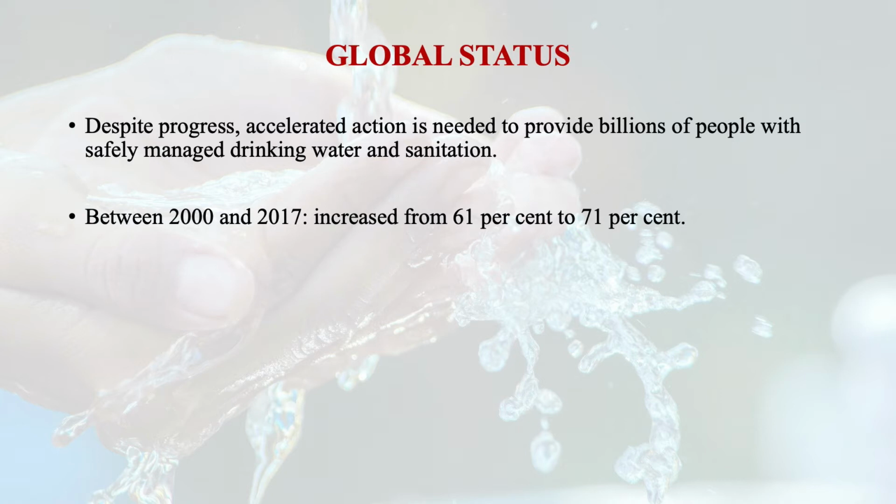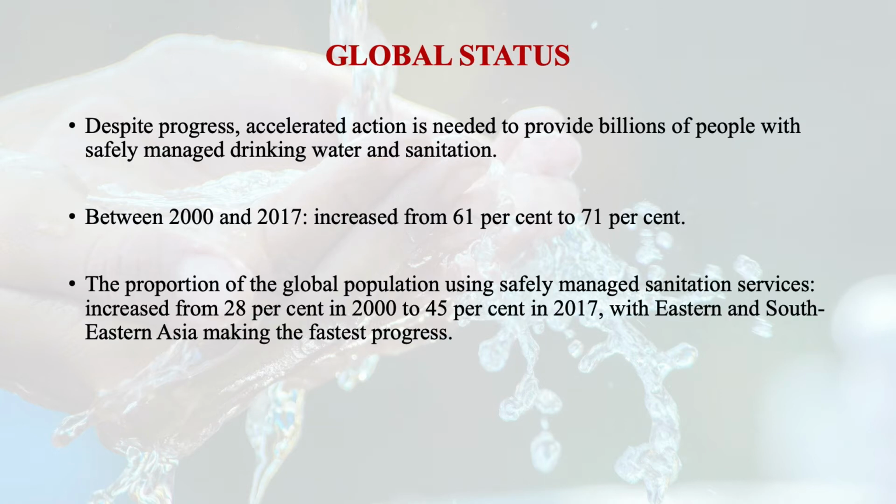That is progression. The proportion of the global population using safely managed sanitation services, one is drinking water, then the second category is sanitation services, safely managed sanitation services, increased from 28% in 2000 to 45% in 2017. Means in 17 years we have increased so much, with Eastern and Southeastern Asia making the fastest progress, if you look regionally.